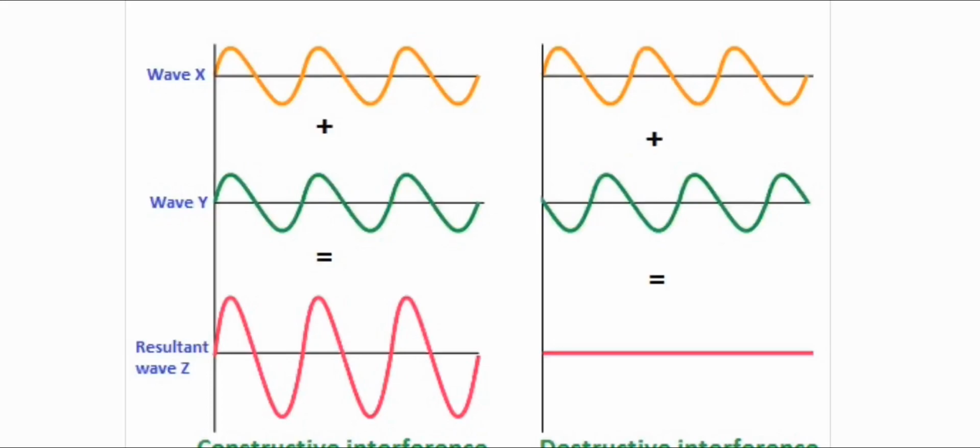If the resultant wave has lesser amplitude than that of either of the individual waves, then such interference is called destructive interference. And the condition for destructive interference is that the waves should be out of phase. That is, they have a minimum 180 degree phase shift. So here crest and trough interfere and you will get a point of minimum intensity, that is a dark spot. So this is about interference.